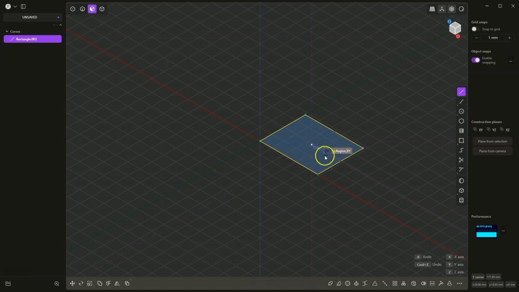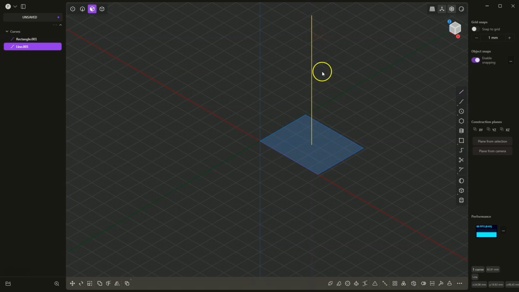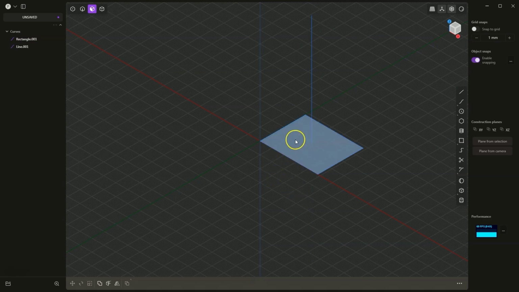And now I can create this line either along the x-axis or along the y-axis. These lines will lie on the same plane as the rectangle, but I can also create this line in the z-axis, and here I will create such a line. The dimensions at this moment don't have much significance. And now I will show you an interesting application of the sweep command.